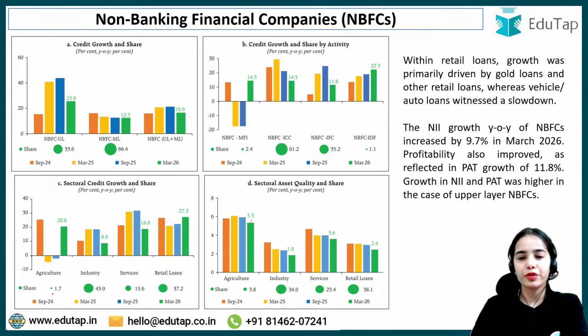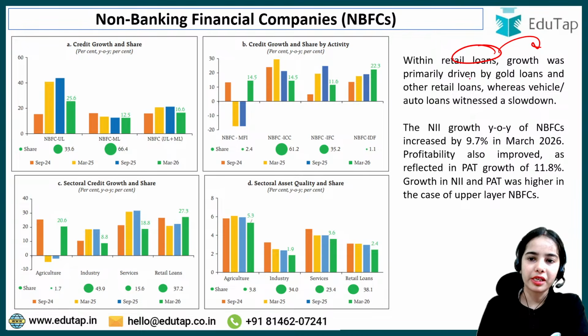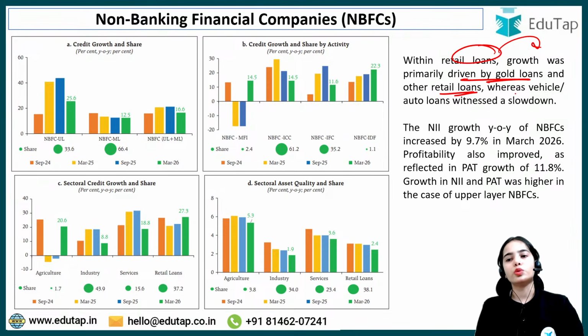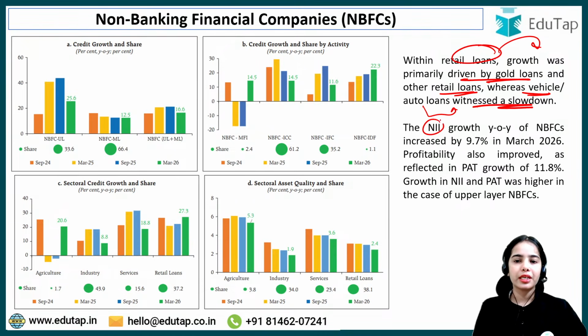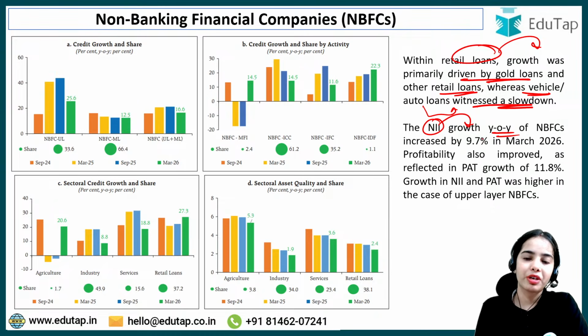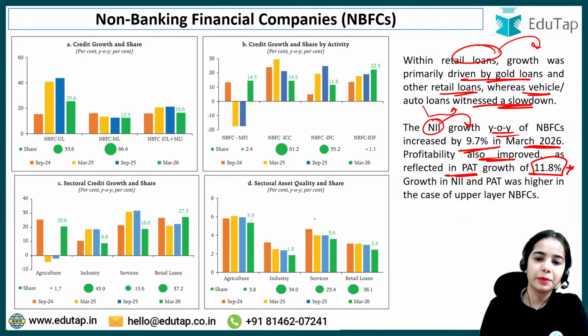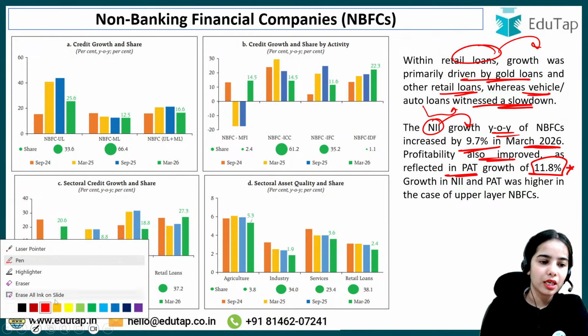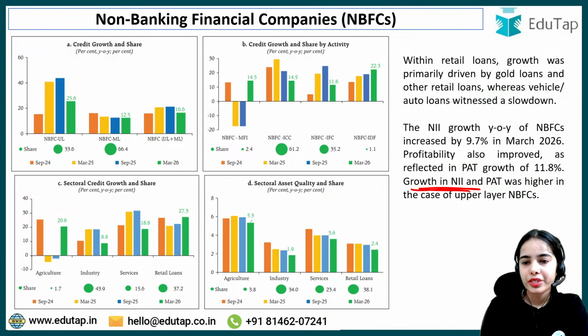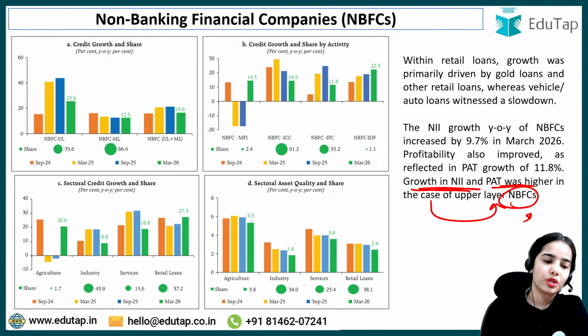Within retail loans, growth was primarily driven by gold loans and other retail loans, whereas vehicle auto loans witnessed a slowdown. The net interest income growth year on year of NBFCs increased by 9.7% in March 2026. Profitability also improved as reflected in profit after tax growth of 11.8%. Now, the growth in net interest income and the PAT was higher in the case of upper layer NBFCs. So this is the idea.